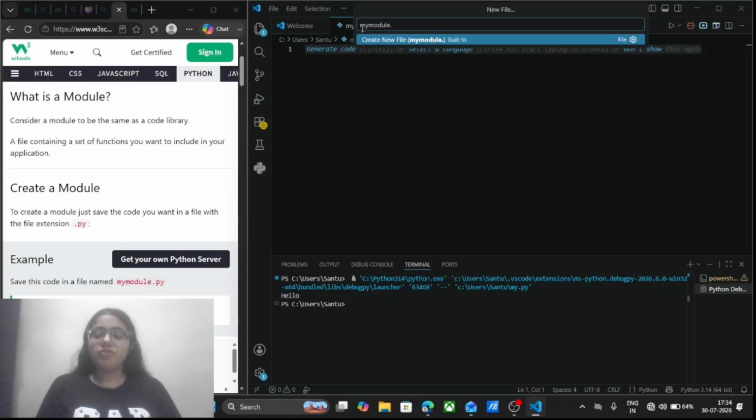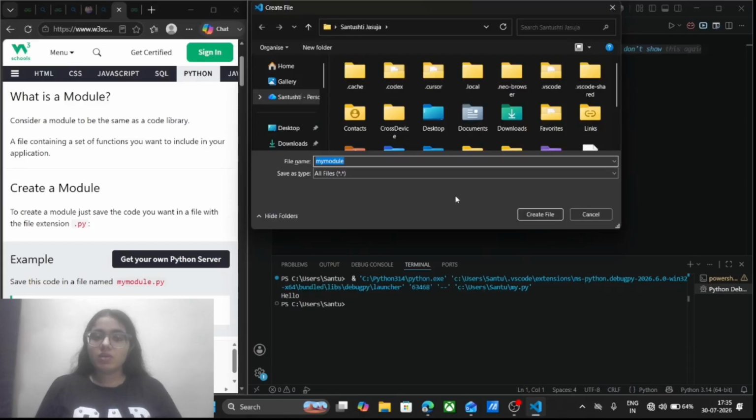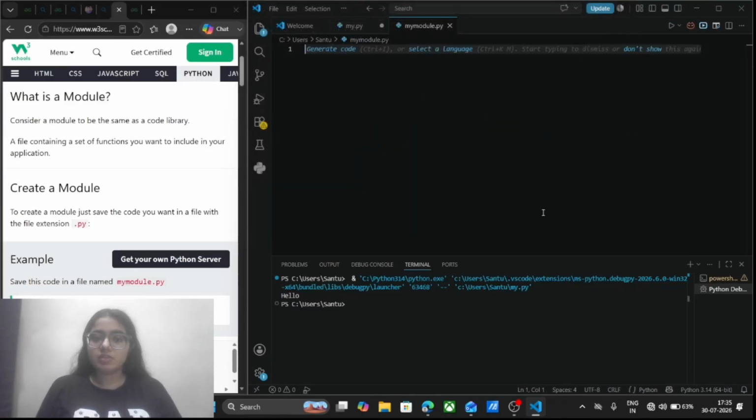You also know that we save Python files using the .py extension, so I'm going to create it. You can see my module.py is created, and I also created one more file named my.py.